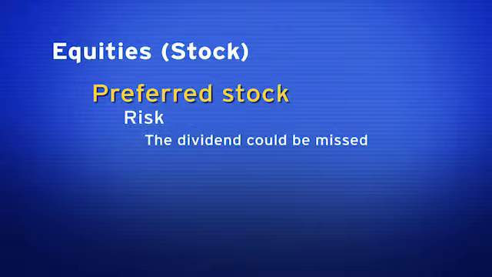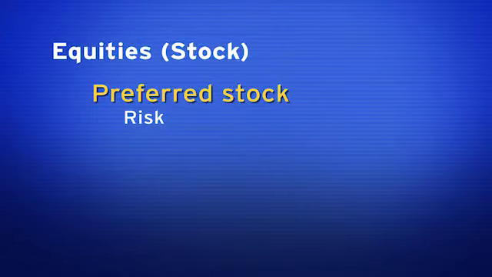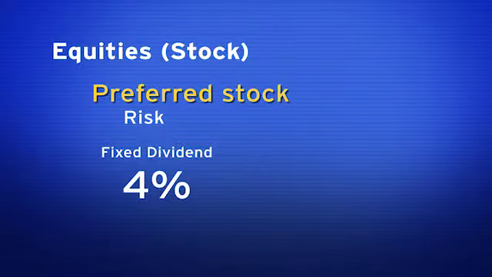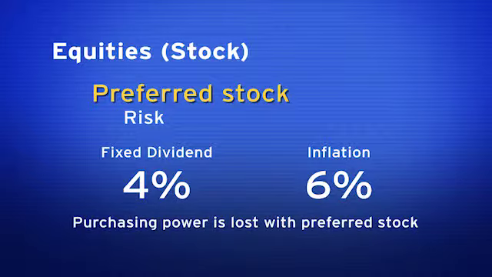Another risk, while the preferred stock pays me a fixed dividend, that dividend amount might not keep pace with inflation. So I run the risk of inflation. I run purchasing power risk. Let's say that the fixed dividend is 4%. Inflation this year is 6%. I lose purchasing power with preferred stock. So preferred stock has the risk of inflation.